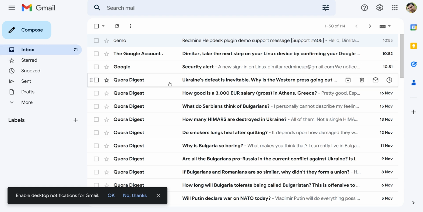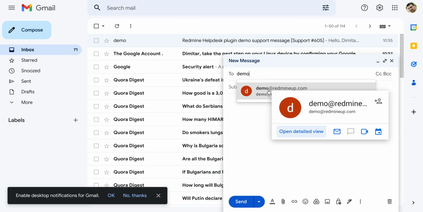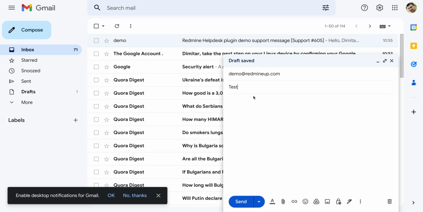So we are now in a client's email, and we send a request to our help desk, that is demo@redmineup.com, testing the public ticket view.